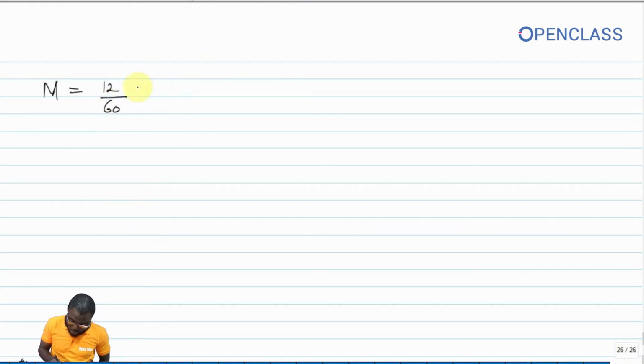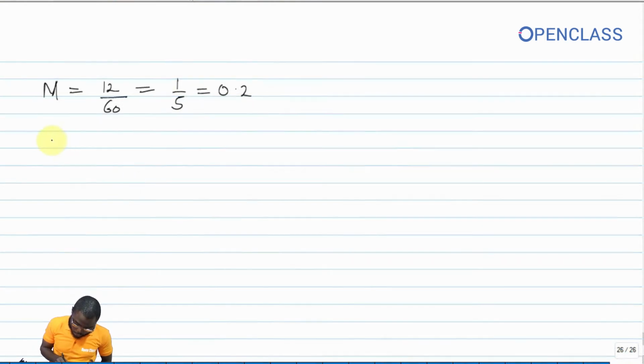Okay, so 12 goes in 60 five times. So this is 1 over 5. So 1 over 5 is 0.2. 5 goes in 1 is 0 point, and then in 10 2 times. So this is my magnification.